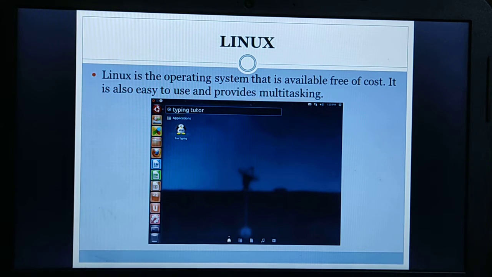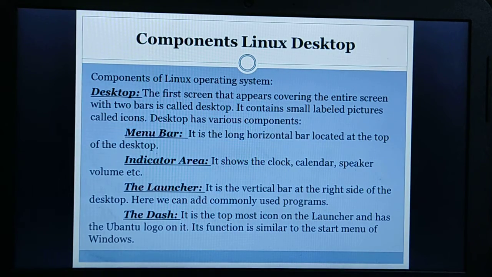Okay, it also allows the multitasking feature. So what is multitasking? Multitasking means performing more than one task at a time. So Linux provides the multitasking option. Next, components of Linux operating system. What are the components of Linux operating system?